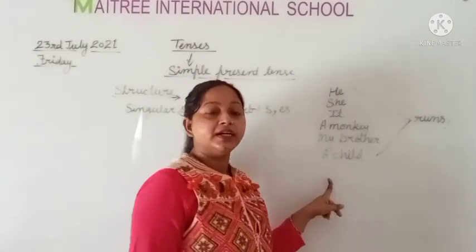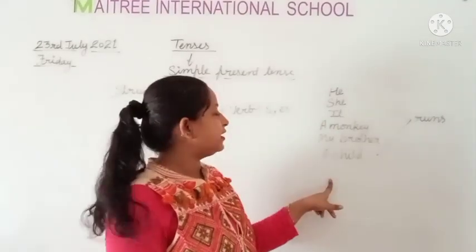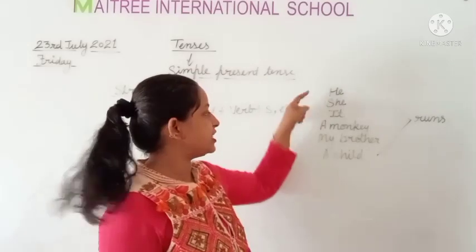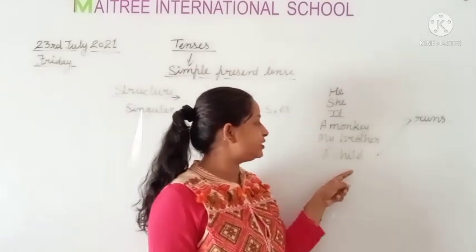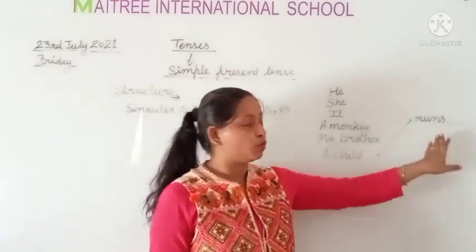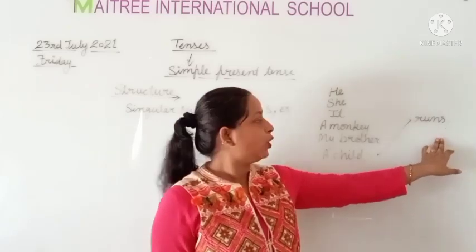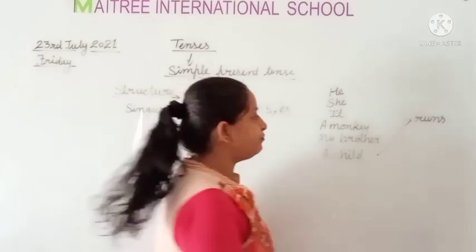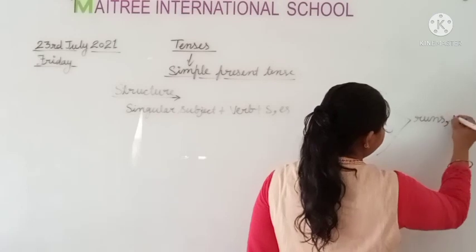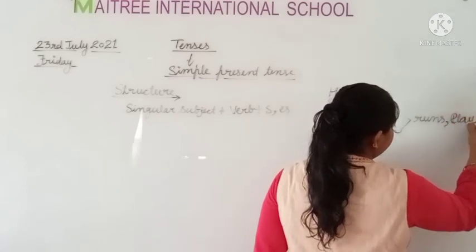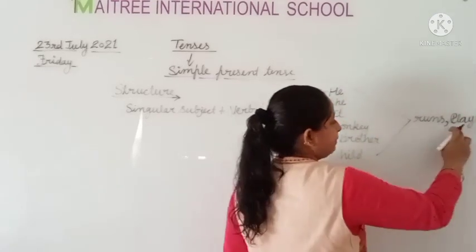If we have the subject in the beginning of the sentence, he, she, it, a monkey, my brother, or a child, then we use verb with s or es form. Okay, runs, like if we have play, then we use s with play, plays.